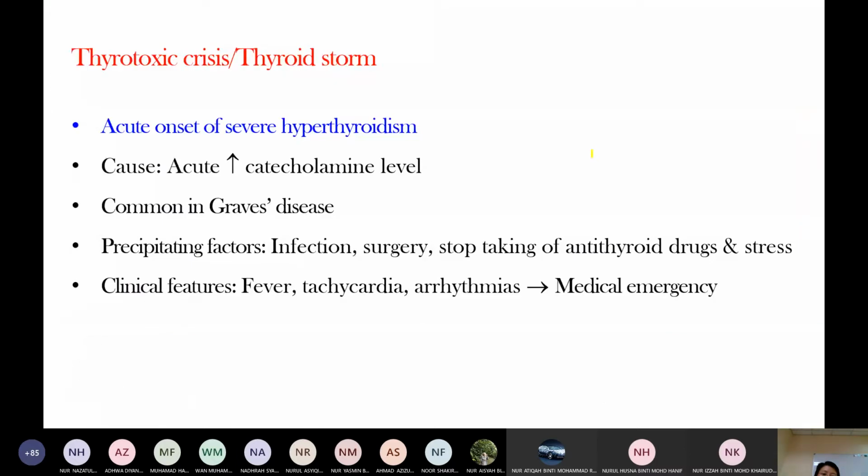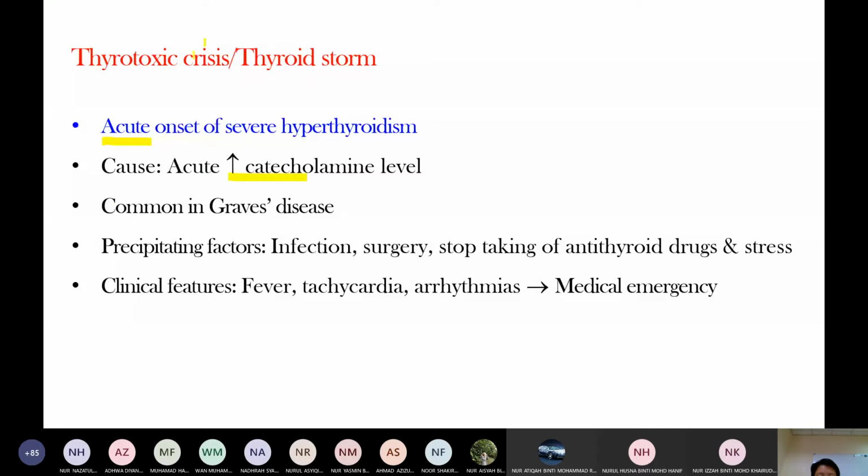Thyrotoxicosis, thyroid storm. Thyrotoxicosis, thyroid storm is a medical emergency. It is acute onset of severe hyperthyroidism. The cause is excess thyroid hormone, which increases sympathetic overactivity. Sympathetic means increased catecholamine release.